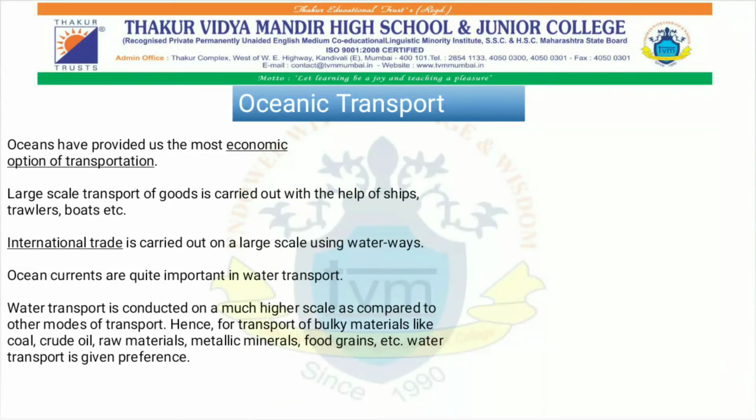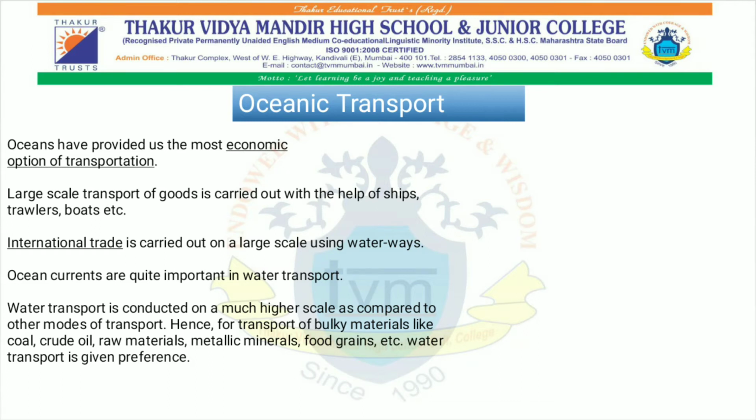Now oceanic transport. This is one of the reasons why we are getting foreign materials at a reasonable rate. Due to water transport only, globalization improves. So oceans have provided us the most economic option of transportation. Here the term economic option means a reasonable or cheaper option, because we do not have to build any roadways or ways in oceans. So that expense gets reduced and that affects the cost of goods which are being transported via ocean.